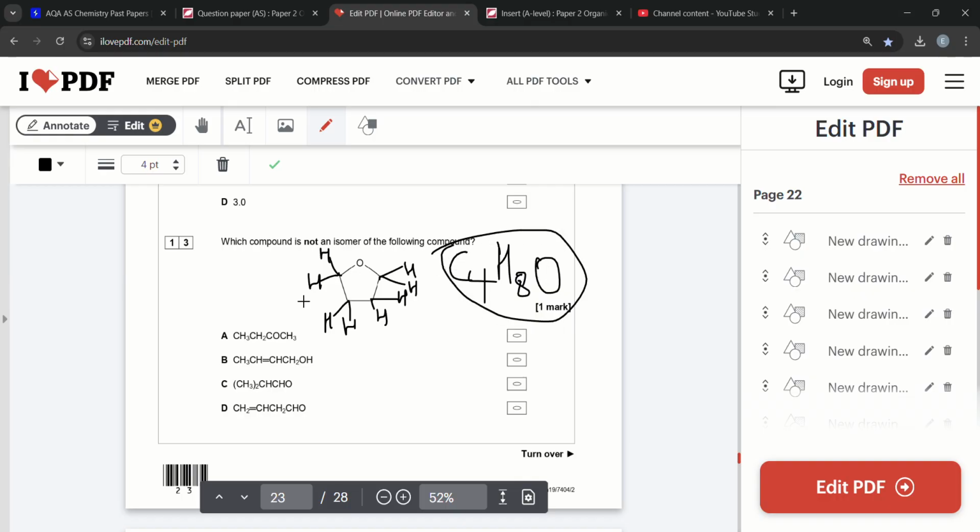And if you don't know the carbons, we can realize all of them have the same number of carbons for the compound, so it must be C4H8O. So if we write this out in this format, that's also going to be C4H8O.